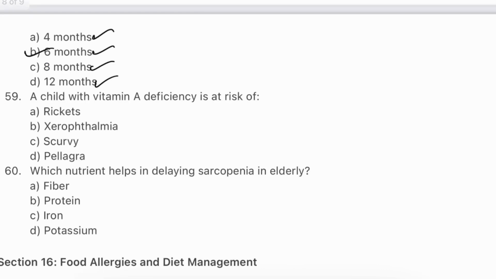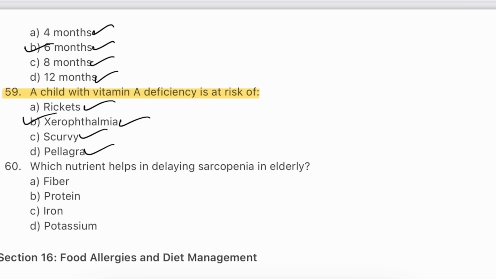Question number 59. A child with vitamin A deficiency is at risk of rickets, xerophthalmia, scurvy, pellagra. The answer will be B, xerophthalmia.